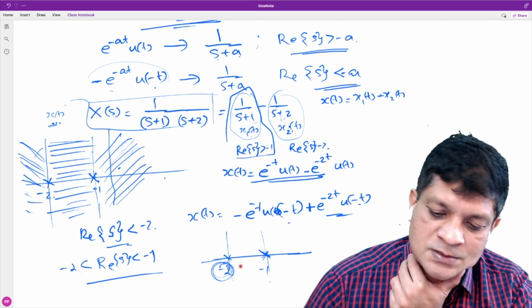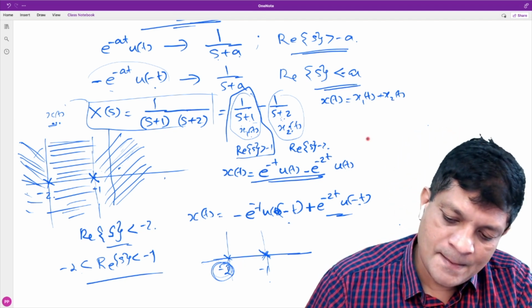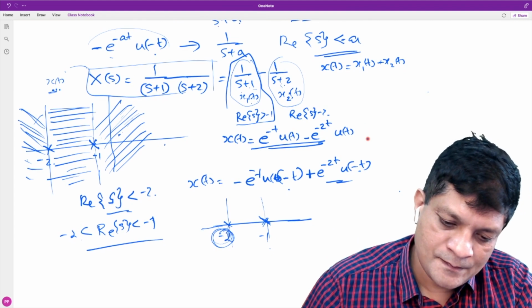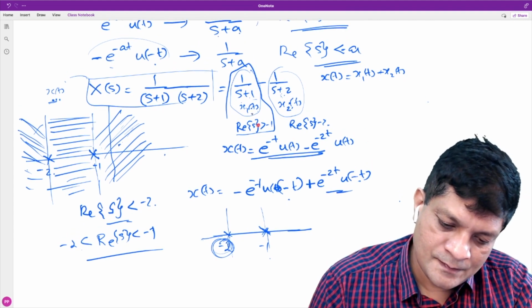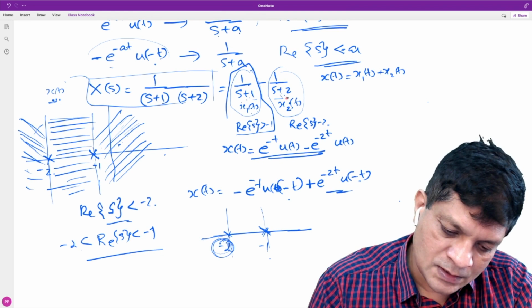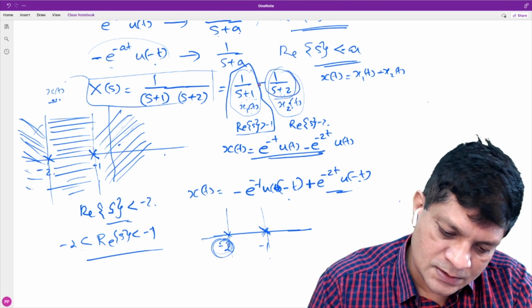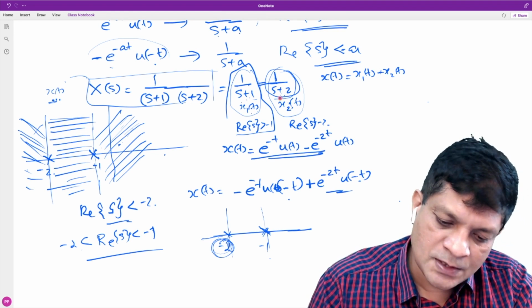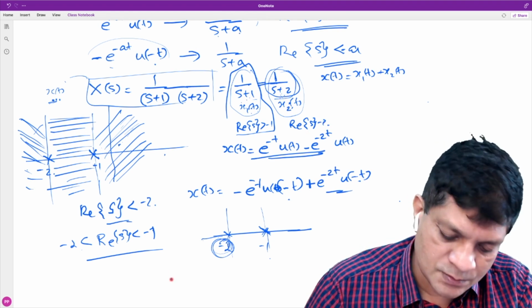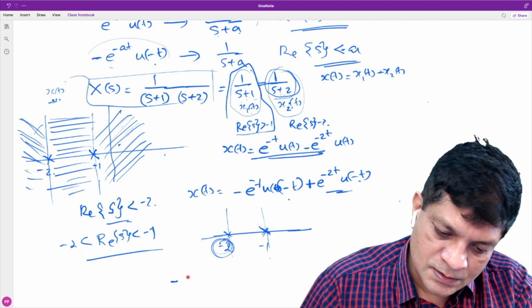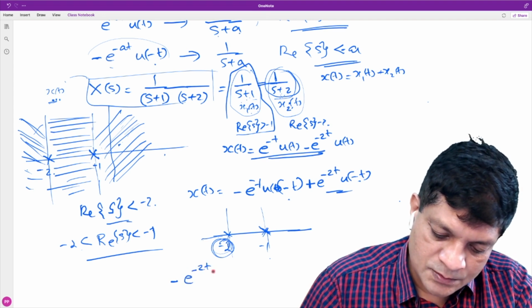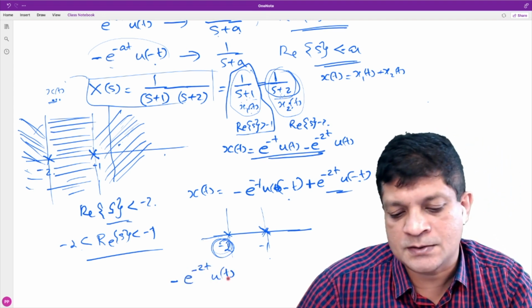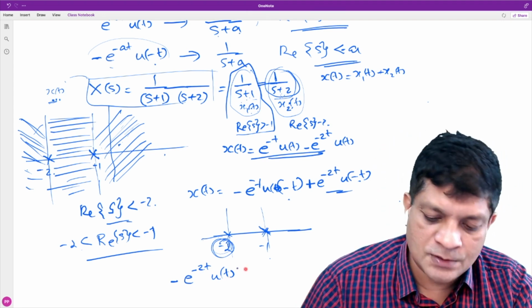Now tell me what the signal is. You can see that this is the right-sided signal, so it is minus 1 by s plus 2, and the ROC should be real part of s greater than minus 2. So it is minus e to the power minus 2t u(t), that is a right-sided signal, and this corresponds to the left-sided signal.